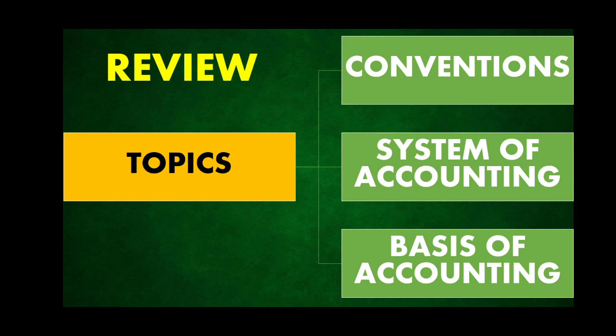And the last topic that we did was the basis of accounting. There were 2 bases of accounting. We had the cash basis and the accrual basis. Cash basis of accounting refers to that type of accounting where only cash transactions are recorded. When I say cash transactions, when the cash is paid immediately, only those types of transactions are recorded in the books of accounts. Accrual basis, both cash and credit transactions are recorded.